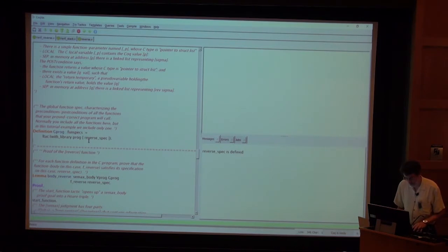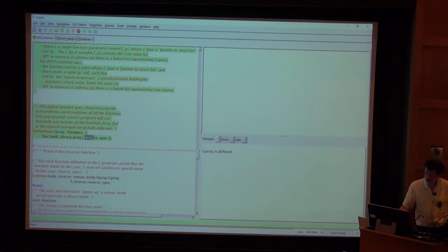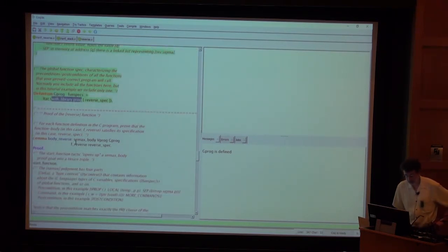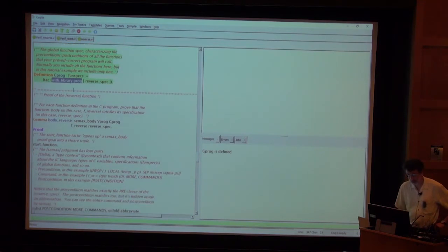Okay, so this program has only one function of interest, so we'll collect it into this gprog, which is a list of fun specs. And this, with library tactic, adds in the specifications of all the built-in functions that CompCert adds, which are not interesting here. Okay, so using tactics in terms here. Well, yes, I'm using a tactic and a term. This is 2018. It's not 2005 anymore. So yeah, it's very convenient.